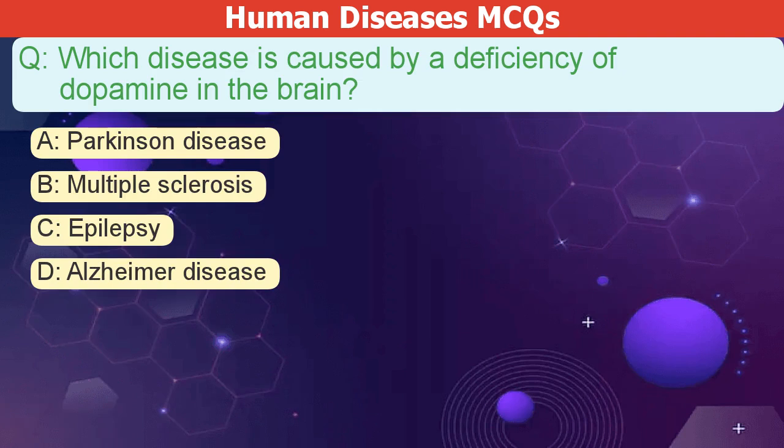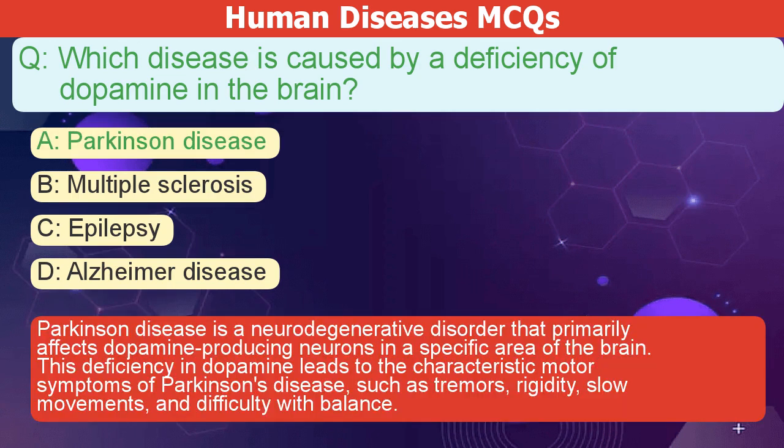Which disease is caused by a deficiency of dopamine in the brain? A. Parkinson disease. B. Multiple sclerosis. C. Epilepsy. D. Alzheimer's disease. The correct answer is A. Parkinson's disease is a neurodegenerative disorder that primarily affects dopamine-producing neurons in a specific area of the brain. This deficiency in dopamine leads to the characteristic motor symptoms of Parkinson's disease, such as tremors, rigidity, slow movements, and difficulty with balance.